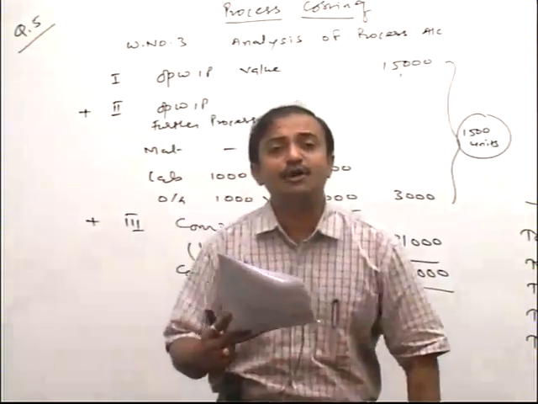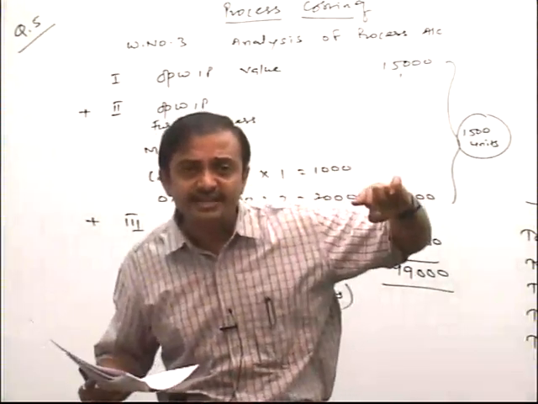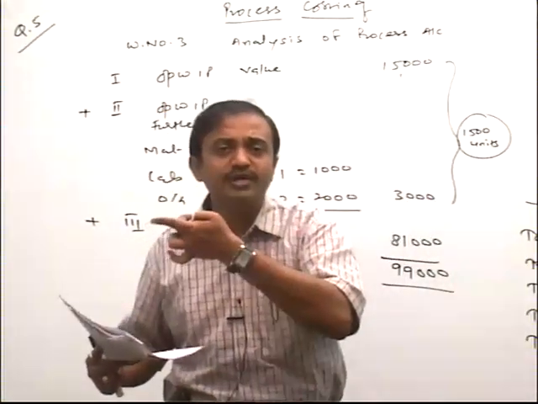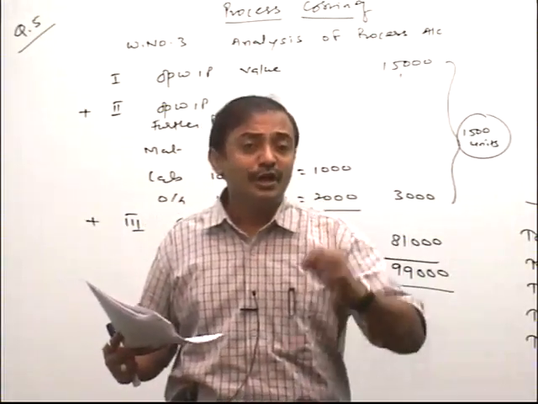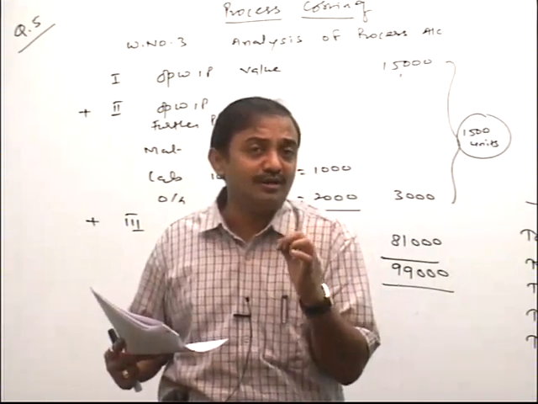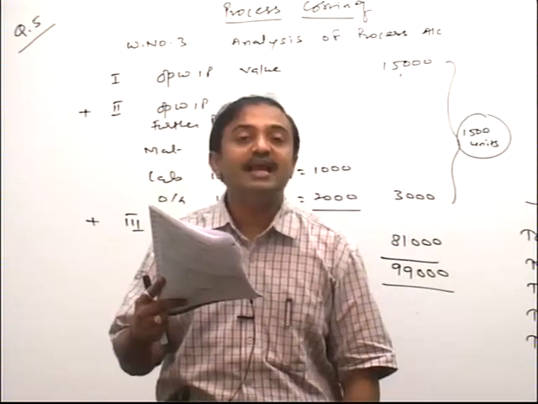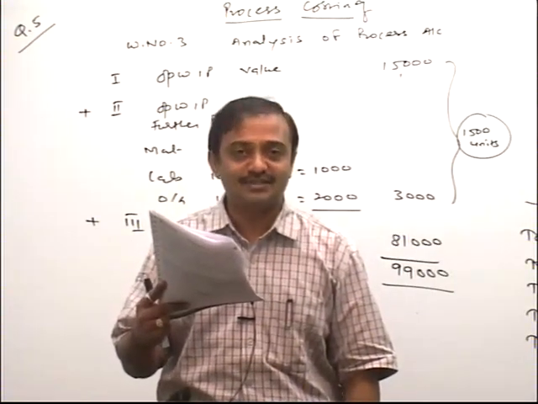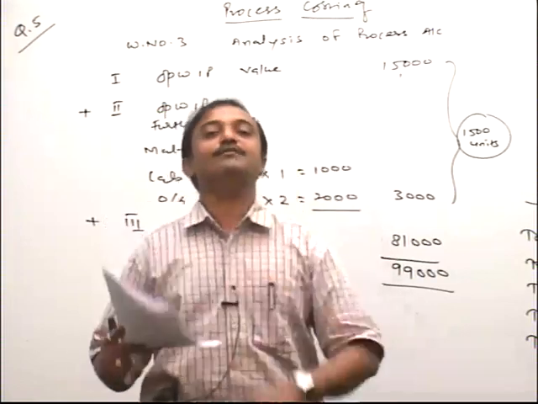Total scrap units how much given, friend? 1,200. So out of 1,200, 800 is normal. So the remaining 400 would be classified as what, friend? Abnormal. Everybody understood? And to that 400 units of abnormal, we apply this percentage of completion, that is 100%, 80% and 80%. Clear? Okay. Read further. Scrap value given 4 rupees.